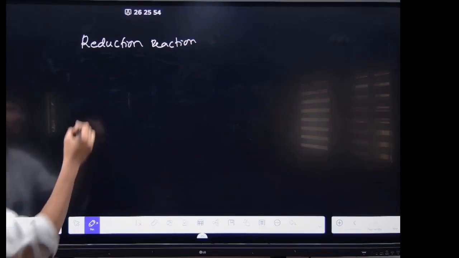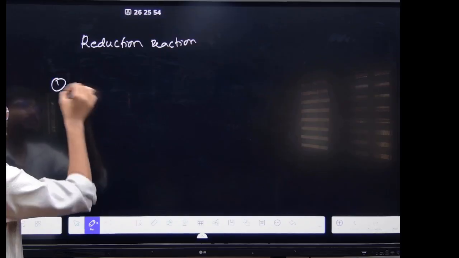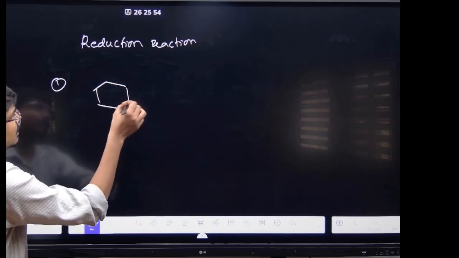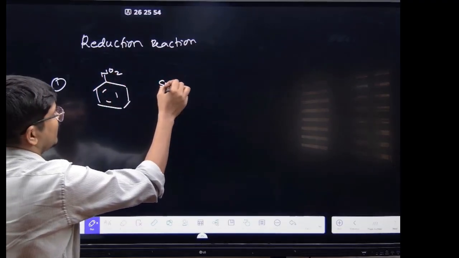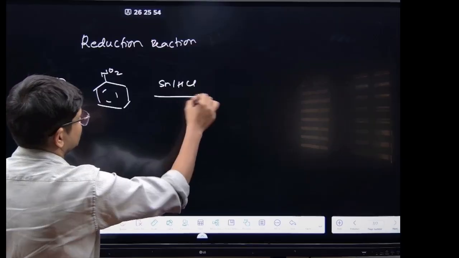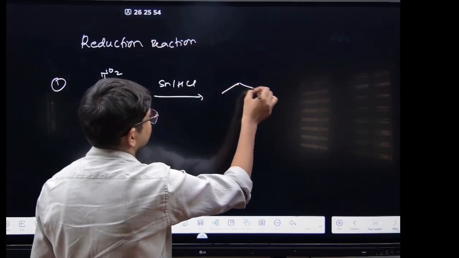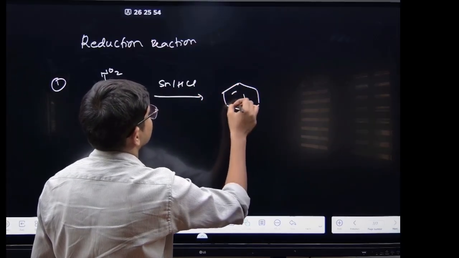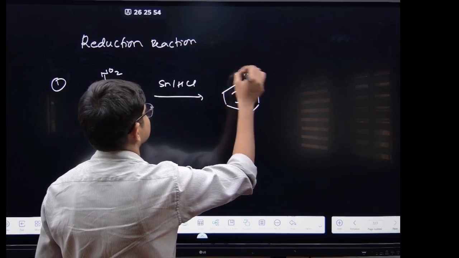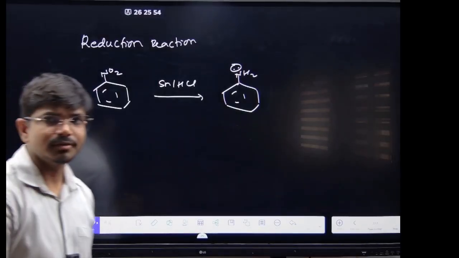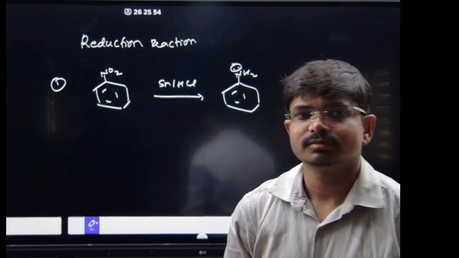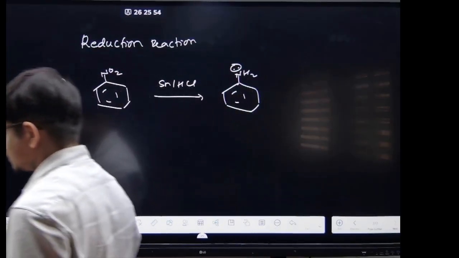First one you see, you have NO2, and if you are adding Sn/HCl, it will form the क्या? It will form this compound. Aniline you will be getting. This is basically your reduction reaction. Write it down. This is your reduction.